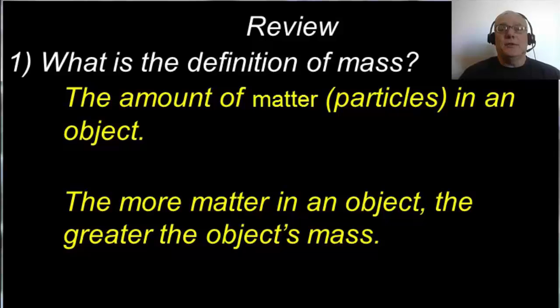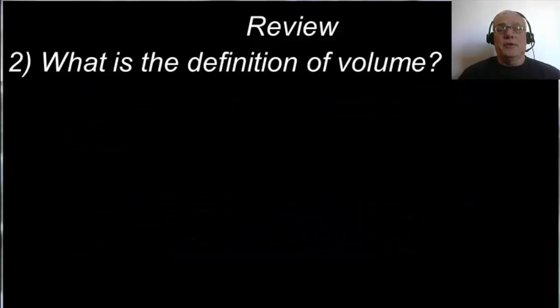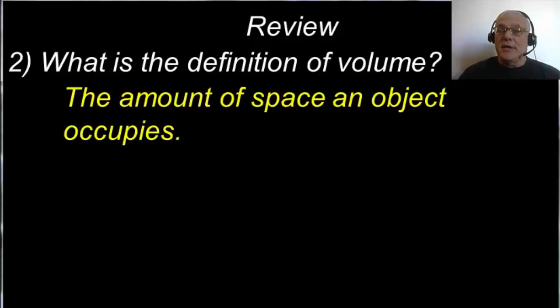Mass is the amount of particles in an object. The more matter in an object, the greater the object's mass. And here on Earth, gravity is going to pull on that object's mass, and that would be what we would call its weight here on Earth. The definition of volume is the amount of space an object occupies.